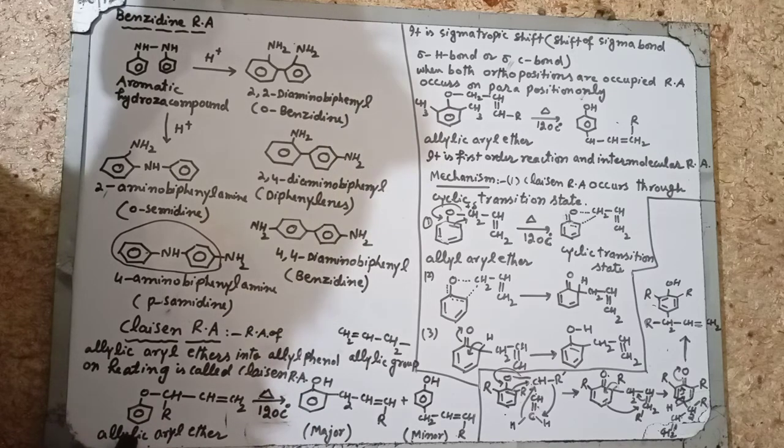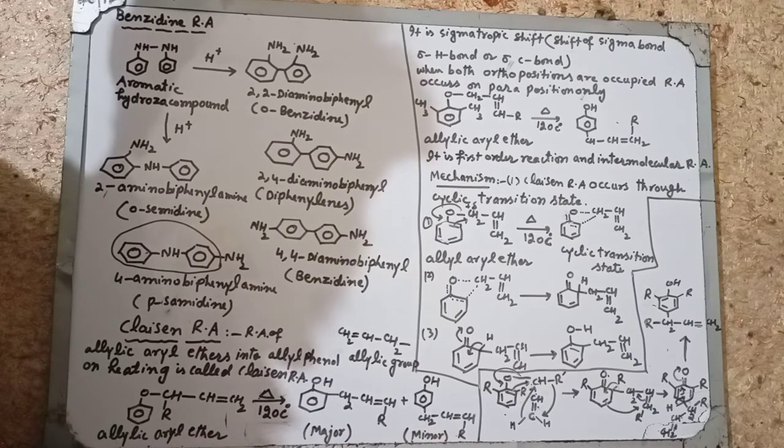For example, this is the allylic group: CH, CH and CH2. When one atom is removed from propene, it will become the allyl group. So when allyl is attached on one side of the oxygen atom and aryl on the other side, it is called the allyl aryl ether. So this is the allylic aryl ether. When it is heated at 120 degrees centigrade, then this allyl group is rearranged onto this ortho position. So this is the major compound.